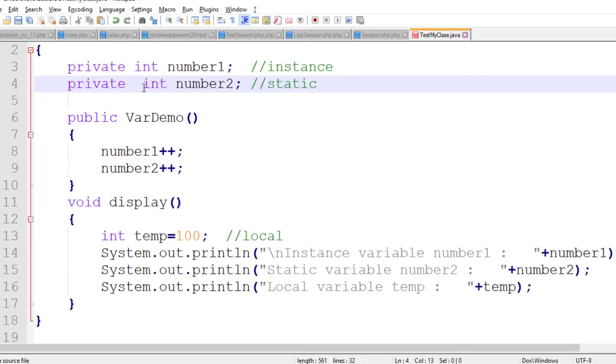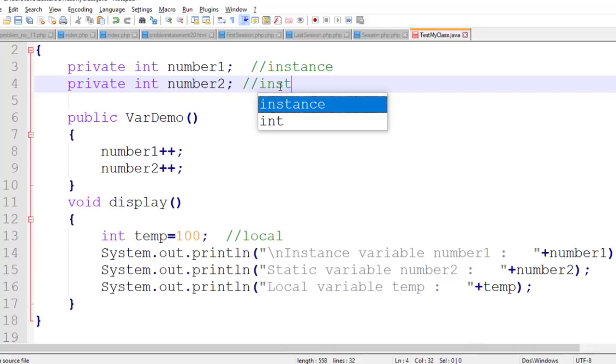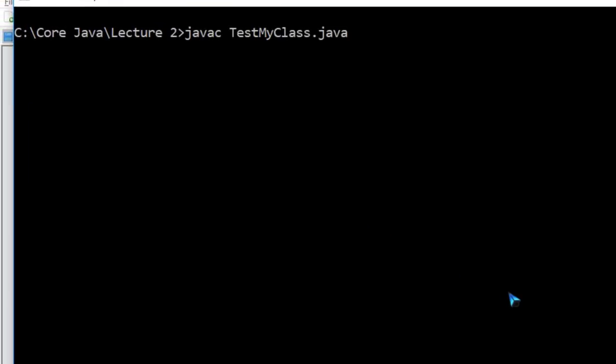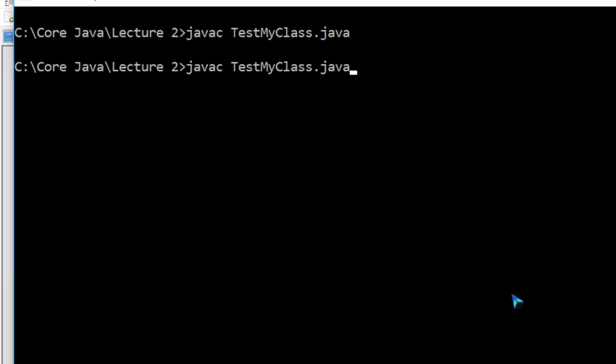Suppose I now remove this, and if I run the program again, now it is not static. Now again it becomes an instance. Now I save this program. Now tell me what is the output. I clear the screen. Again I compile the code. Now tell me the output. Just guess it and now check it.